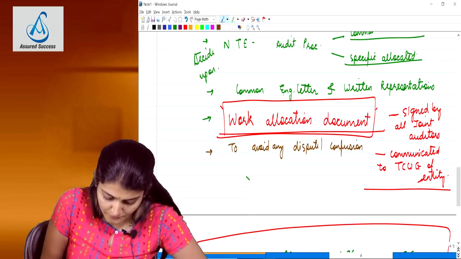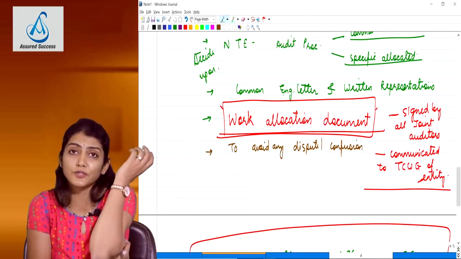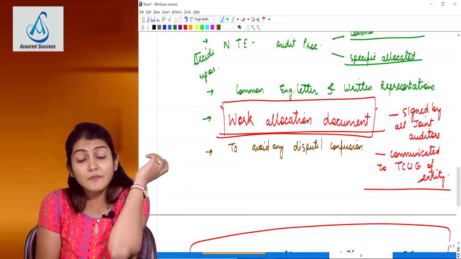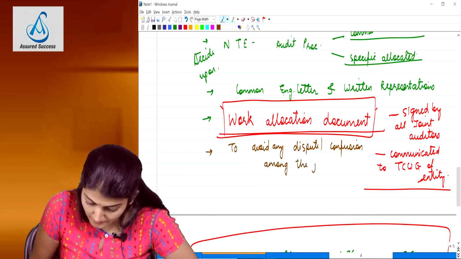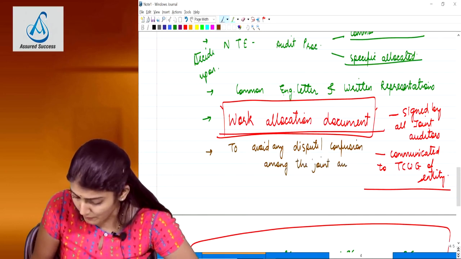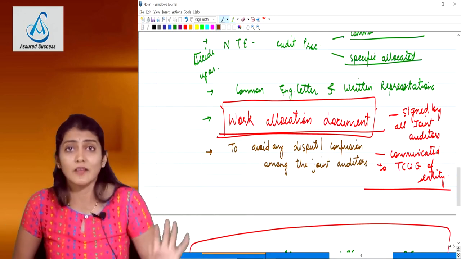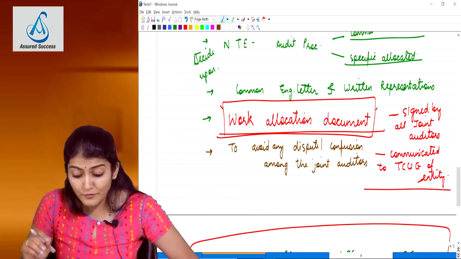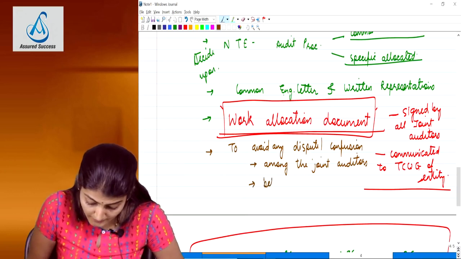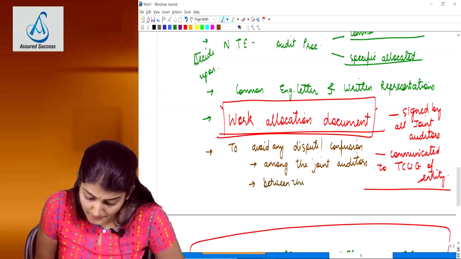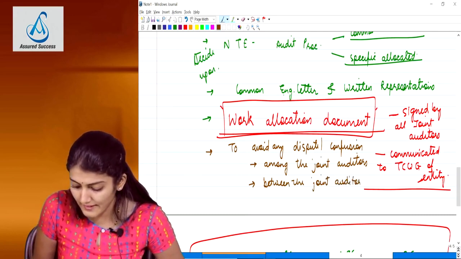Yes, all these words you will have to use in your answer when a question comes regarding any problem with the division of work amongst the joint auditors. So to avoid any dispute or confusion among the joint auditors, है ना, among मतलब ये आपस में ही झगड़ रहे हैं कि नहीं नहीं मैंने तो बोला ही नहीं था कि I will be doing this area, मैंने तो पहले से ही बोला था कि I will be doing that other area. So to avoid dispute or confusion among the joint auditors, or to avoid any dispute or confusion between the joint auditors and the entity, है ना, between the joint auditors and the entity.